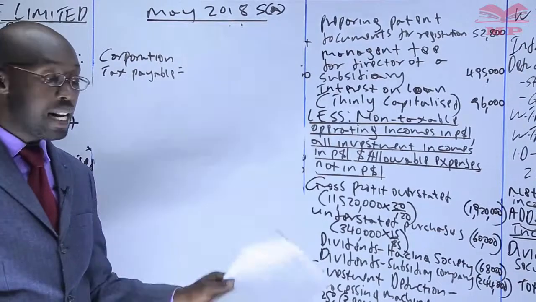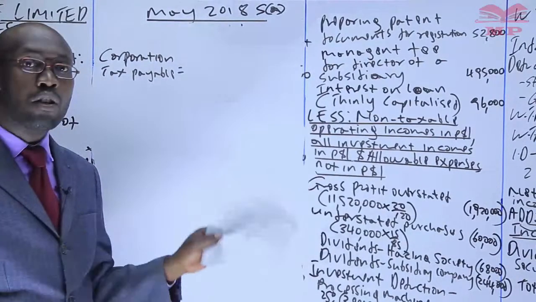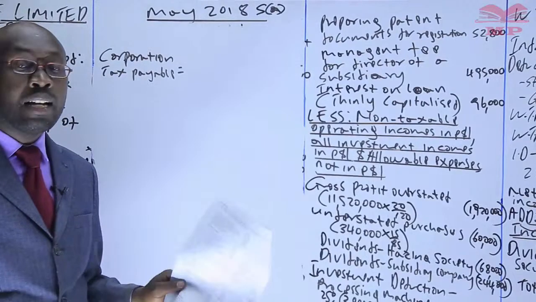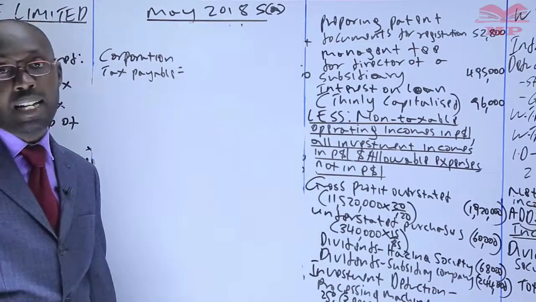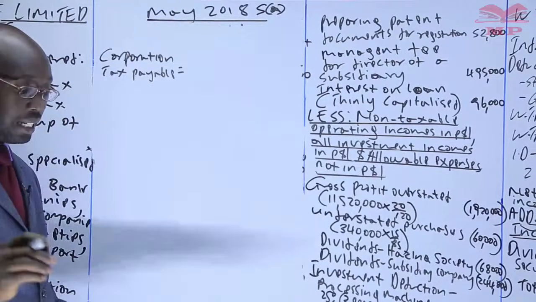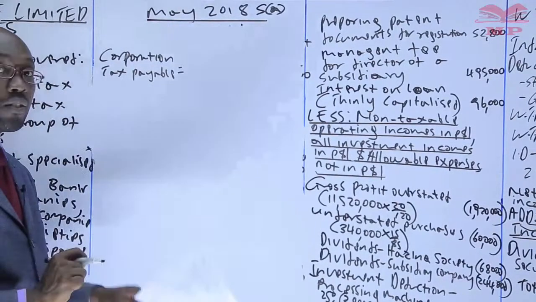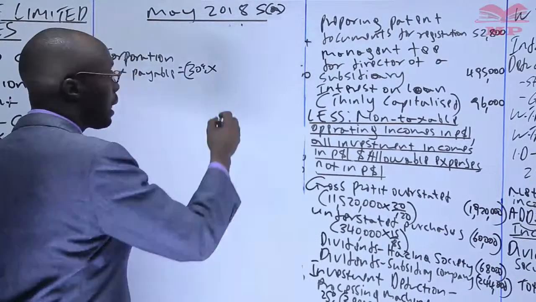Where does this fall? Here, we are not told it's a foreign company. Whenever you're not told it's a foreign or a non-resident company, all companies are resident. And since we are not told about the EPZ and the rest, in that case we tax it at the rate of 30%. Why? Because it's the year 2017, so 30%. So it's going to be 30% of the taxable income.